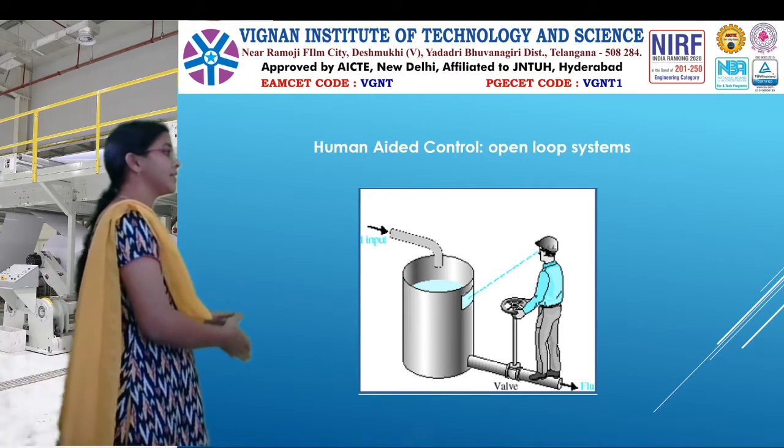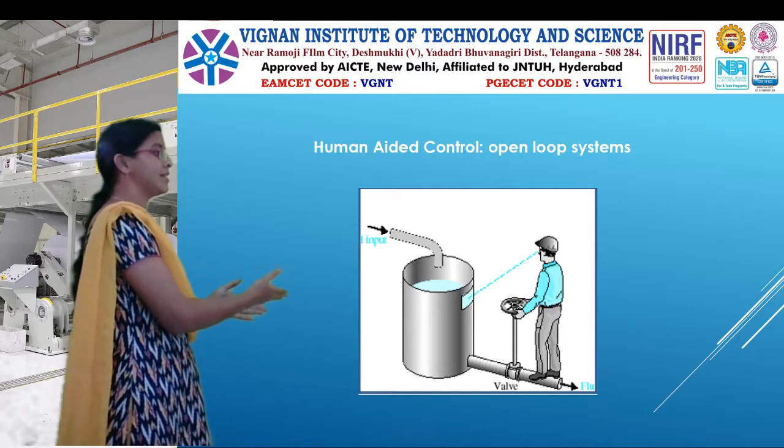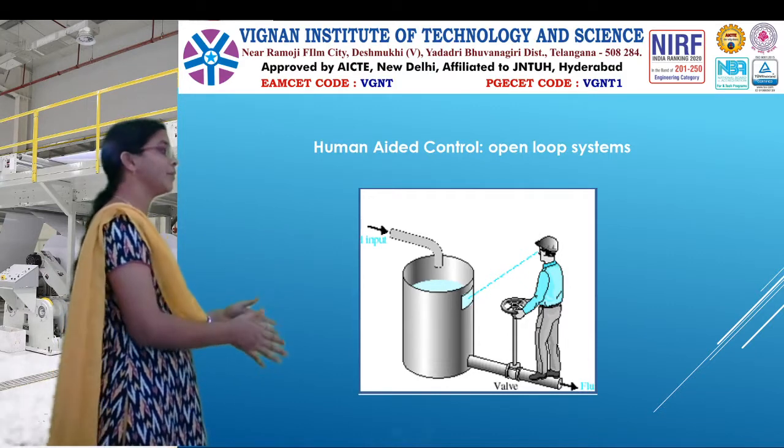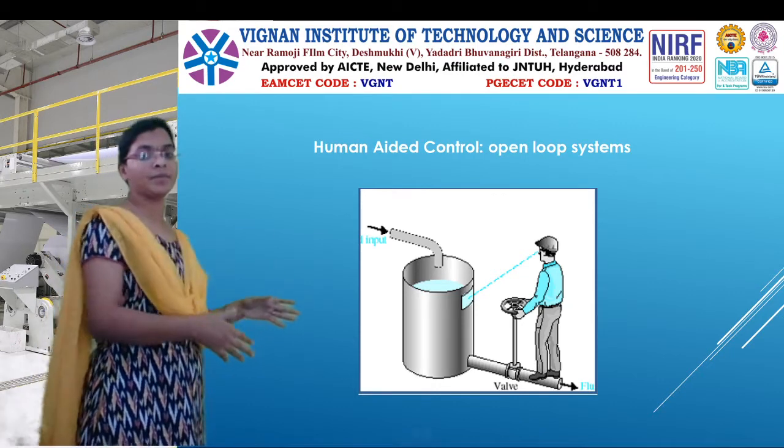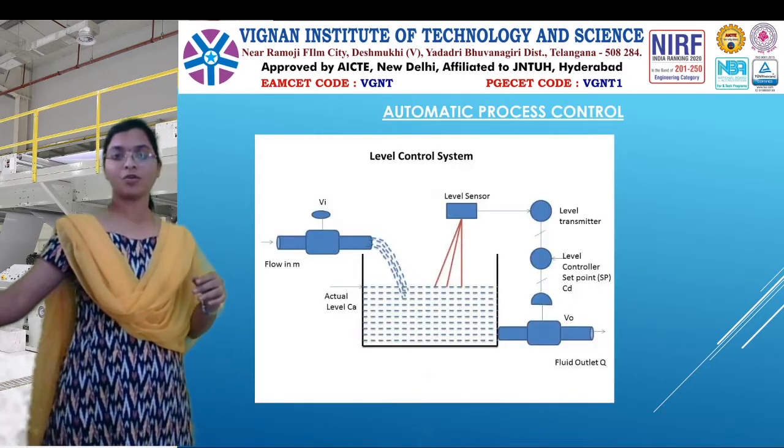That measuring process, that decision process, as well as that operating process, the total, entire process is controlled by the human, right? So now you'll see the automated control.